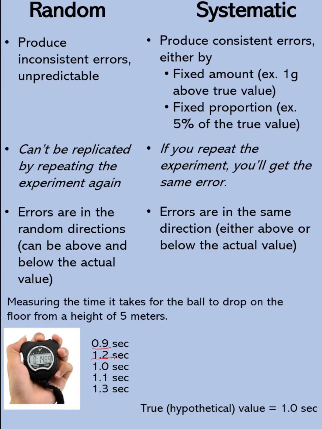What do you think is the cause of this random error? In this case, it depends on the reaction time of the one starting and stopping the watch. Sometimes the reaction is fast, sometimes slow. So this error is caused by the reaction time of the one measuring the time.